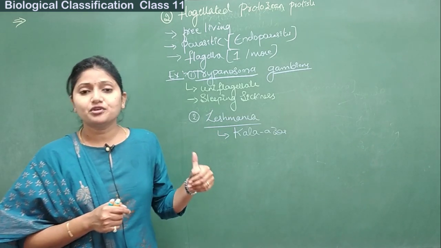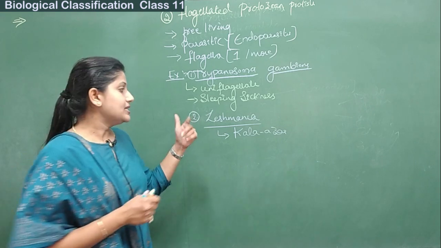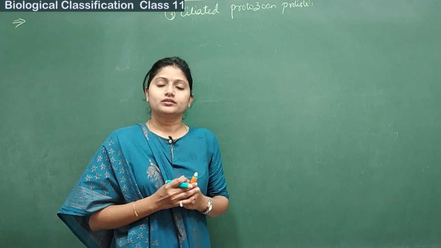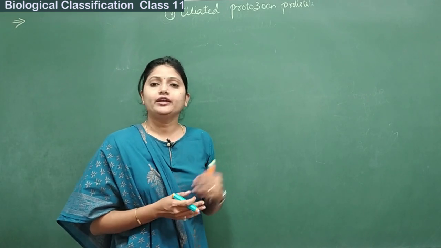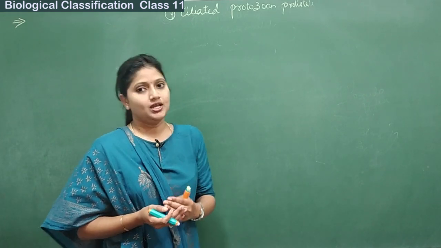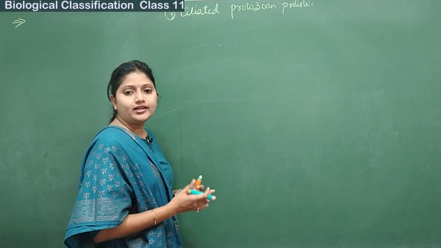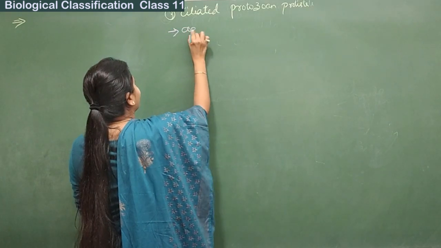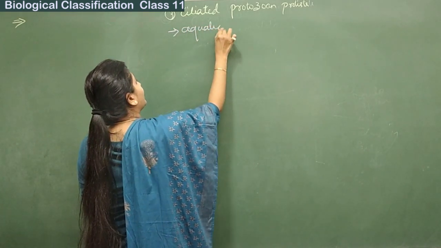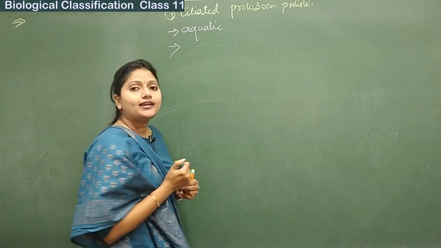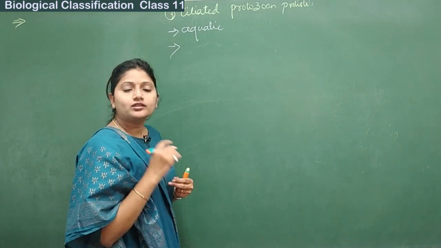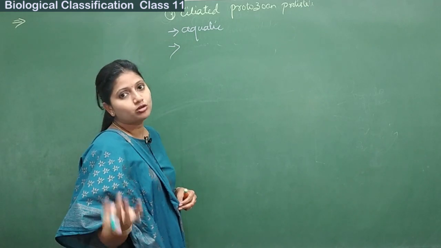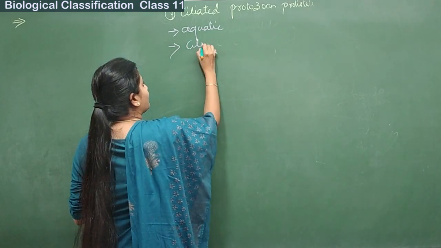First one which we had seen was the amoeboid protozoan protist. Second one is the flagellated protozoan protist. Third one is the ciliated protozoan protist. Again, to see the characteristics here, these are aquatic in nature, and as the name suggests, the organs present here to help for the locomotion are cilia.